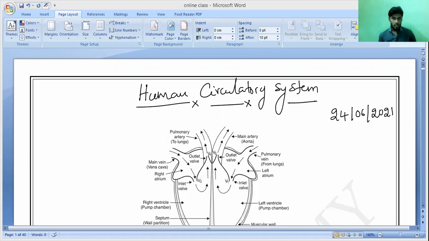As we know, the main parts of the human circulatory system are the arteries, veins, capillaries, and the main organ, the heart, as well as blood. The heart is the main organ which pumps the blood throughout the body, both oxygenated and deoxygenated blood.